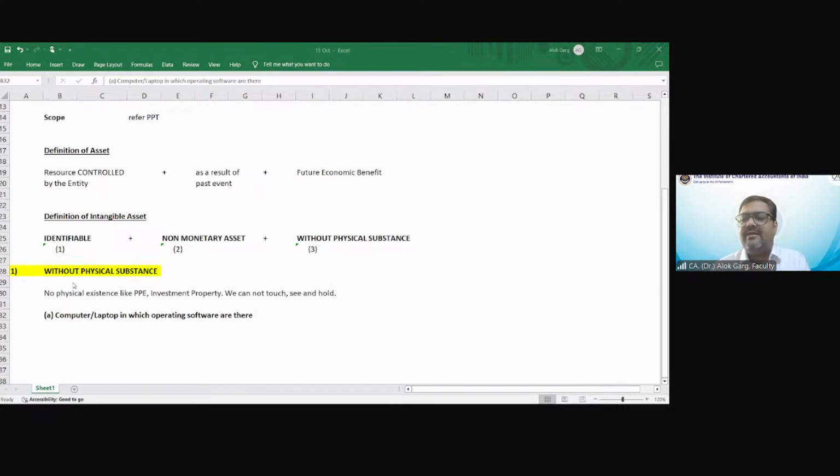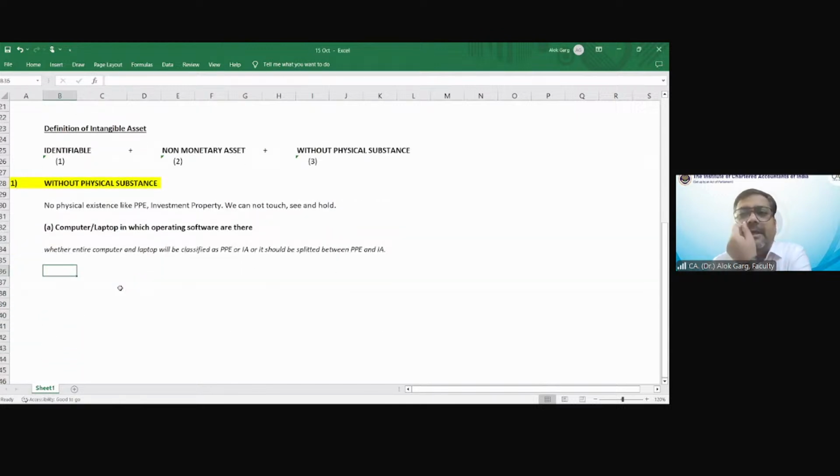Standard says that while this software is an intangible asset, why has it not been recognized separately? If the software is an integral part of the hardware, then it will not be capitalized separately.